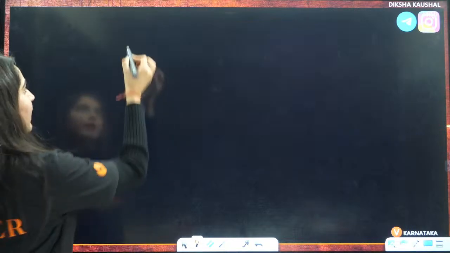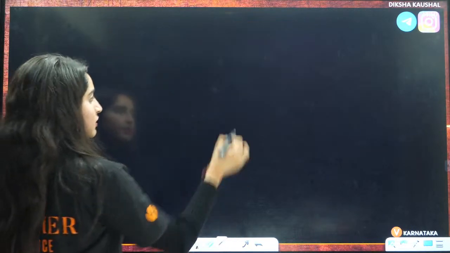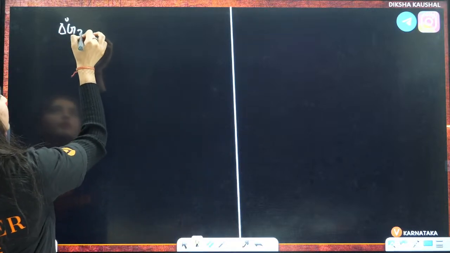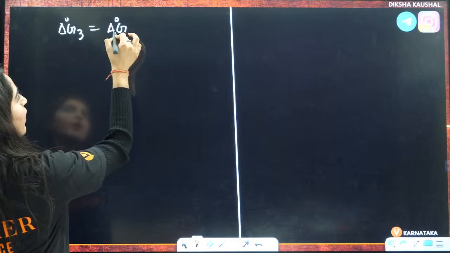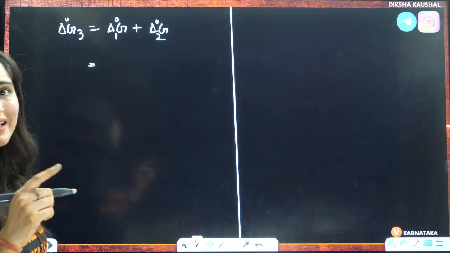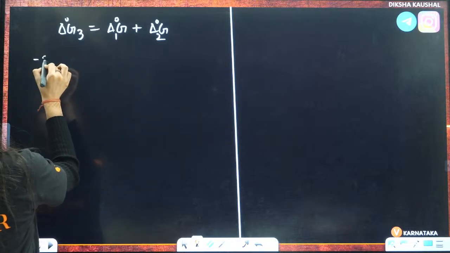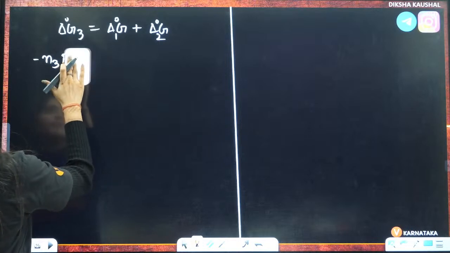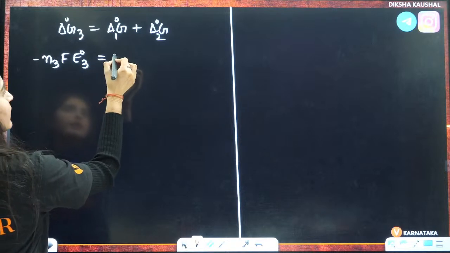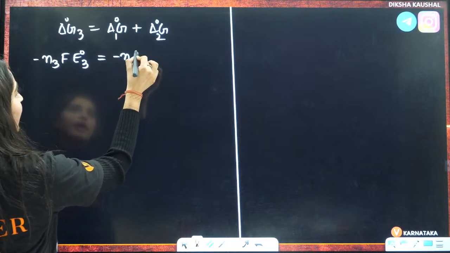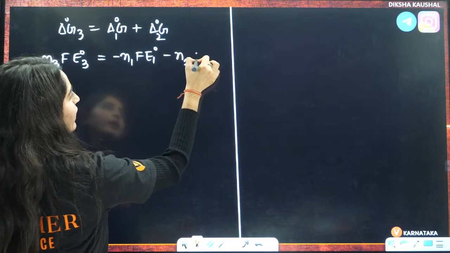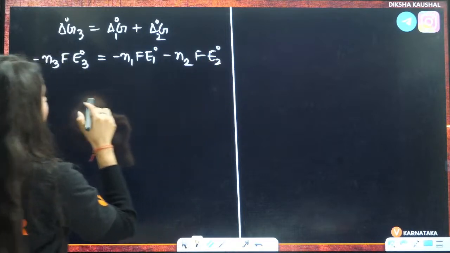So we will solve it by delta G. Delta G naught 3 is equal to delta G naught 1 plus delta G naught 2, and that is equal to minus nF E naught cell. So it is minus N3 F E3 naught, this is minus N1 F E1 naught, and this is minus N2 F E2 naught.